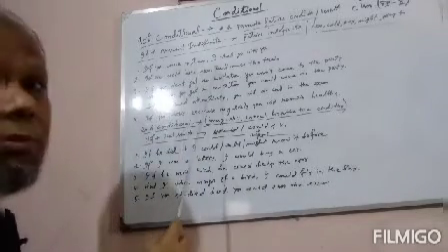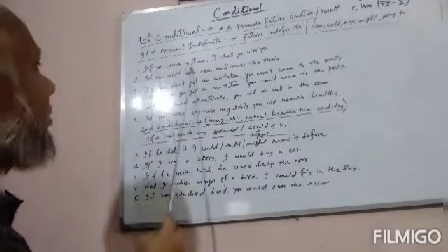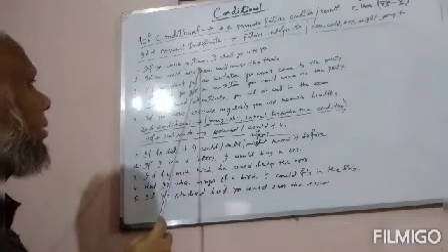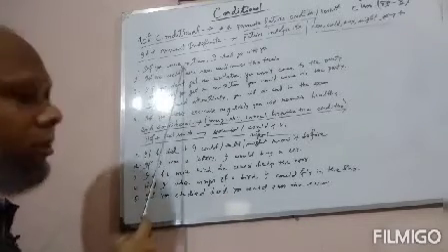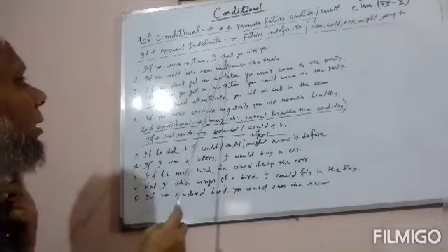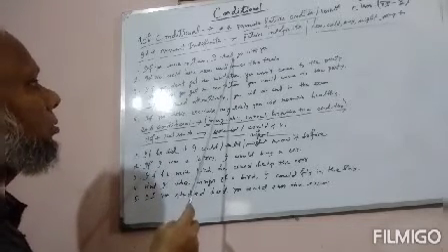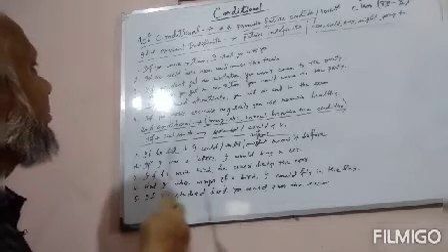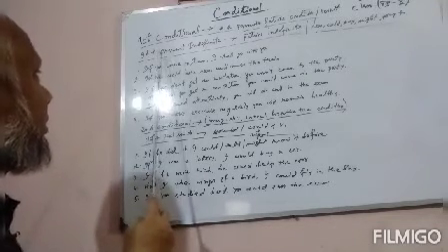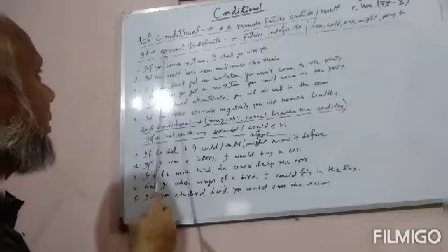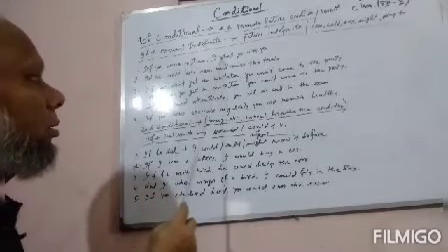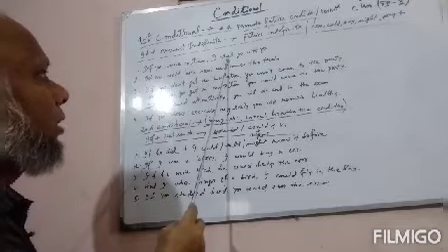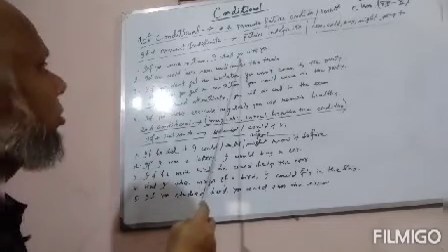Now have a look. If you come in time, I shall go with you. If you come in time, it is if plus present indefinite tense clause, and then the last clause is in the future indefinite tense. This is the rule. If we see any sentence started with if and a present indefinite tense clause, then we will use the future indefinite tense in the next clause.